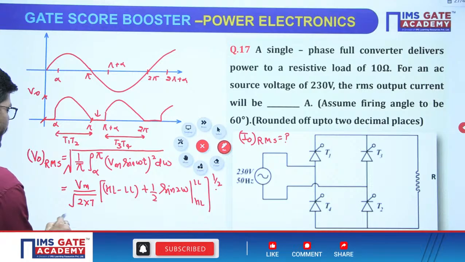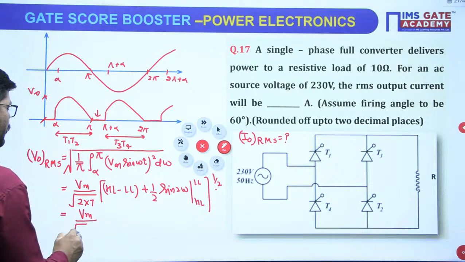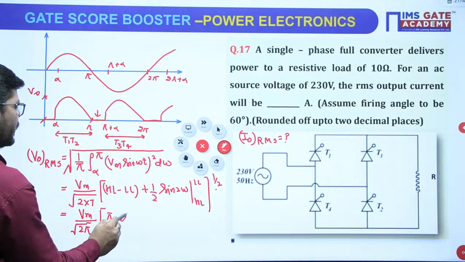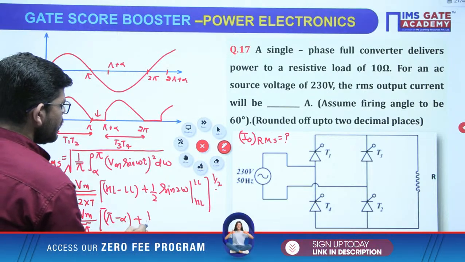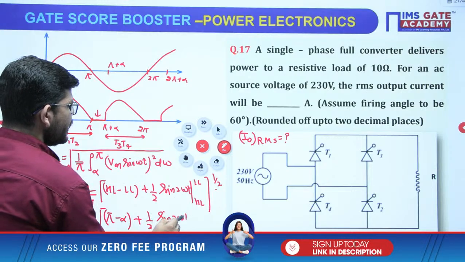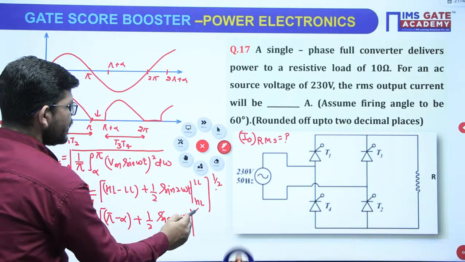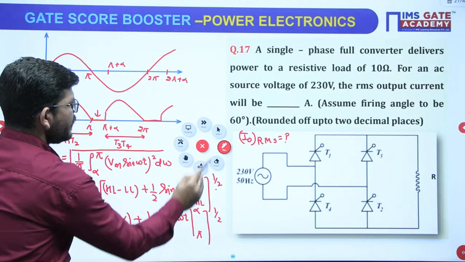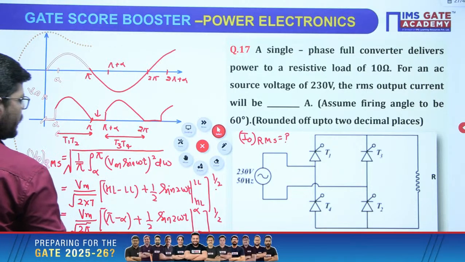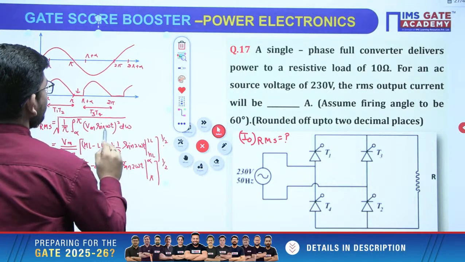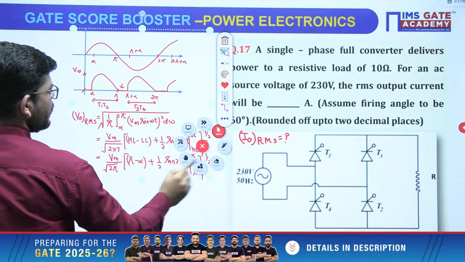So if you apply the same trick here, then see Vm by root 2 into time period is pi, higher limit is pi, lower limit is alpha, plus half sine 2 omega t, and you write lower limit as alpha and upper limit as pi, whole to the power 1 by 2, okay? So if you do this exercise, you get these things, correct? I hope that it is clear.